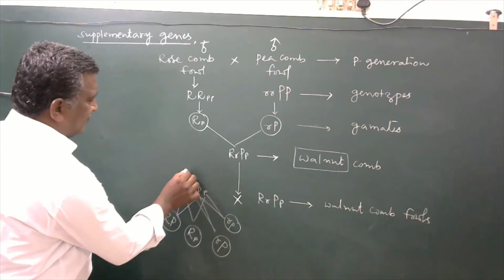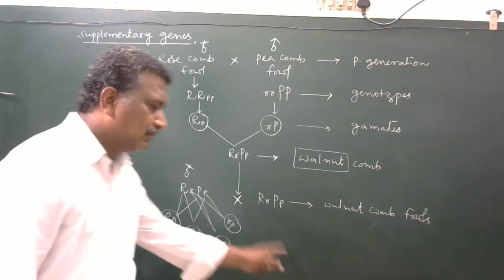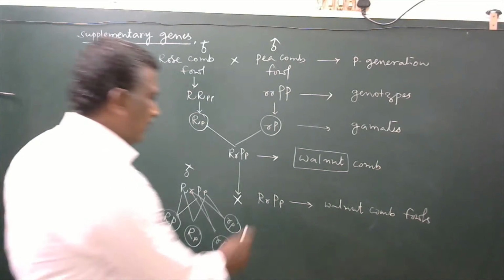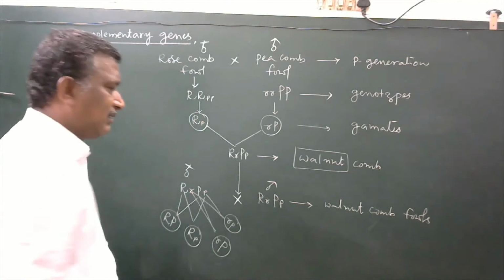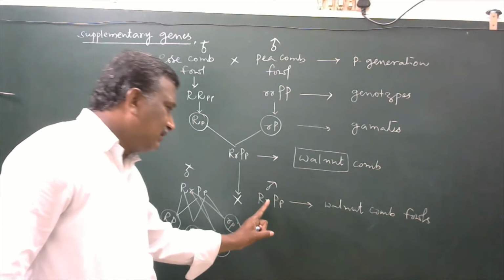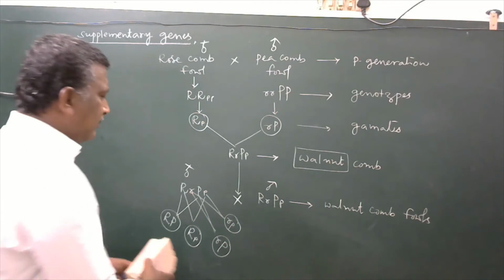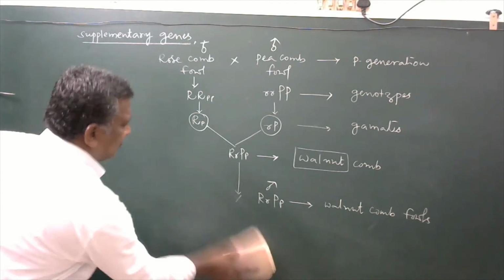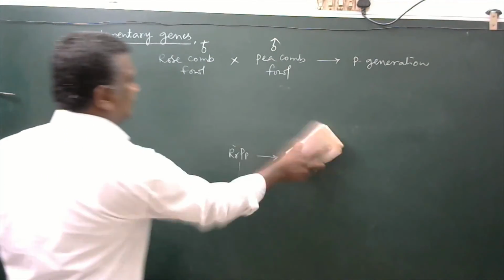If we imagine it as a female, all are said to be female gametes. Here also the male gametes are going to be developed. If we imagine this one as a male, the same kinds of gametes are going to be developed by this one also, because its genotype and the other genotype are both the same. Okay, now we will arrange all these gametes in a Punnett square.